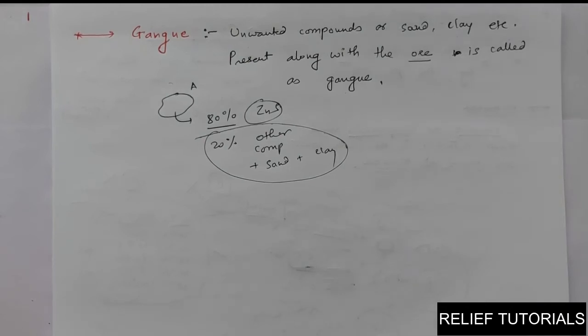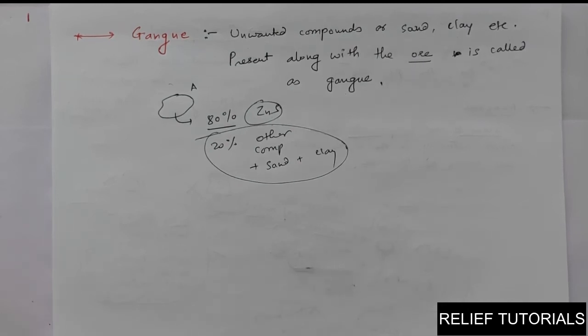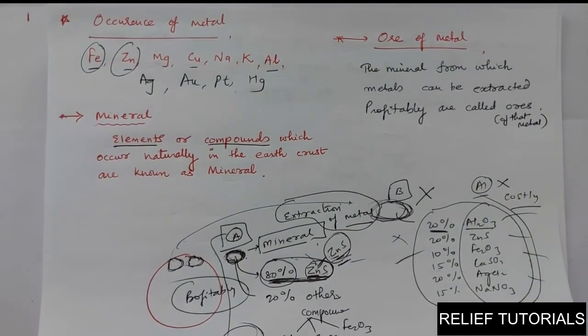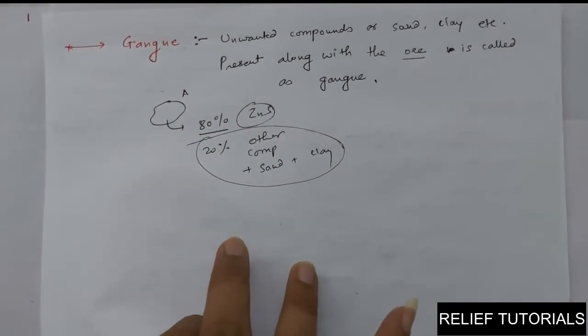So three words we have seen: minerals, ores and gangue. Minerals means anything we find from the earth, or you can say elements or compounds present naturally inside the earth's crust are known as minerals. What is ore? Ore is the compound present in the major amount, from which the metals can be extracted profitably, called the ores of that metal, and along with the ores unwanted compounds are present.